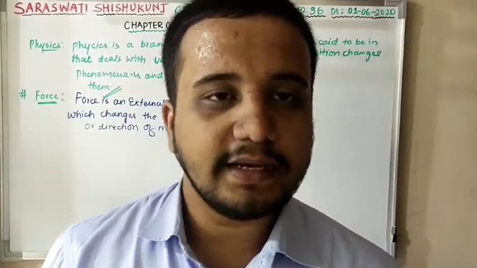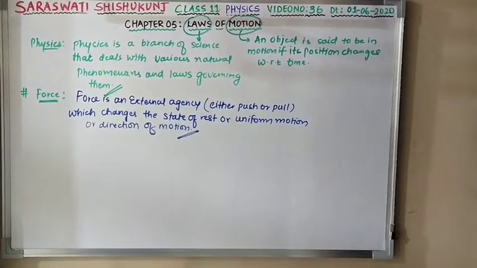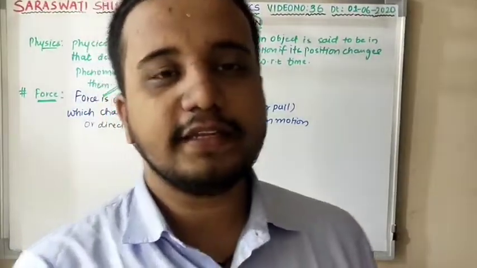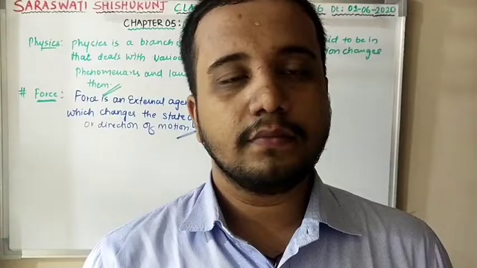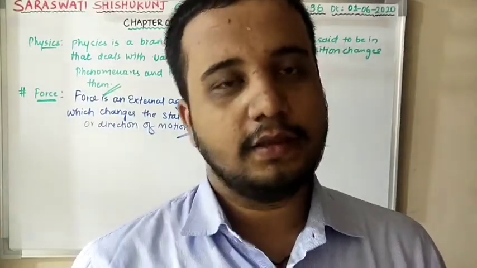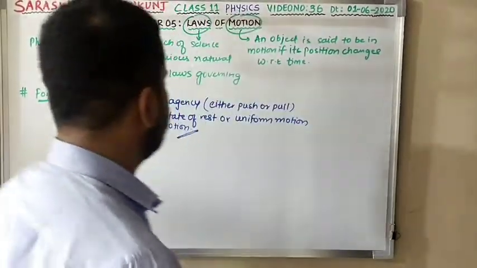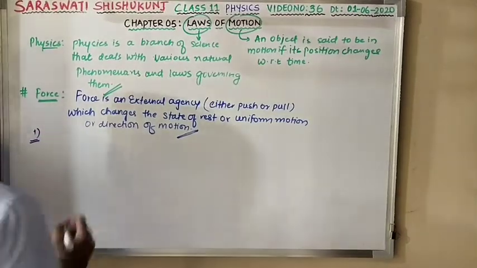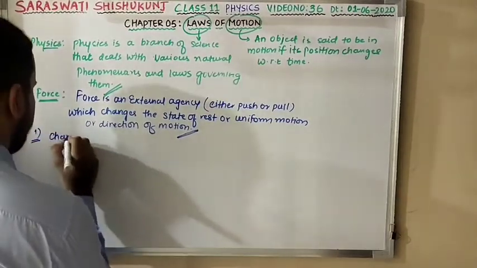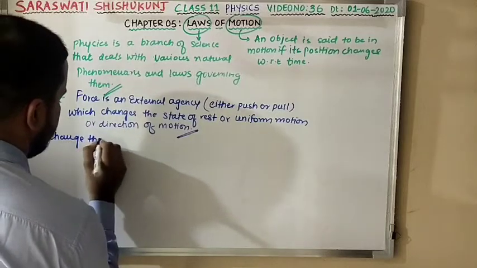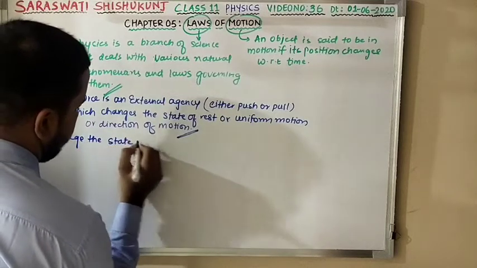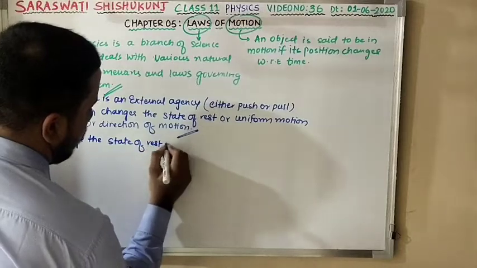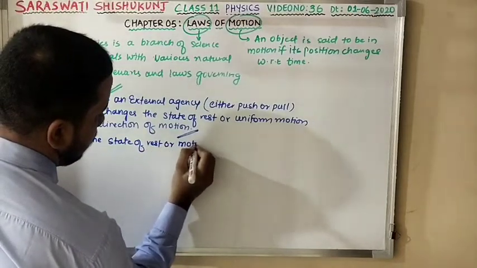Now moving to the next title. Now you have to remember that force can do various things. The very first thing that force can execute, that is number one. Remember characteristics of force. Force can change the state of rest or motion. Clear?